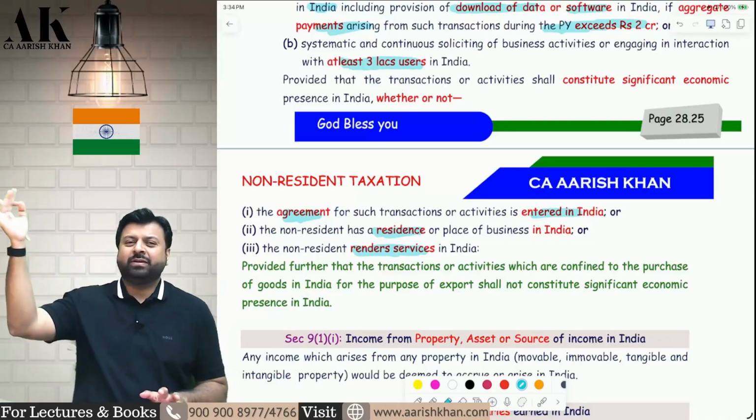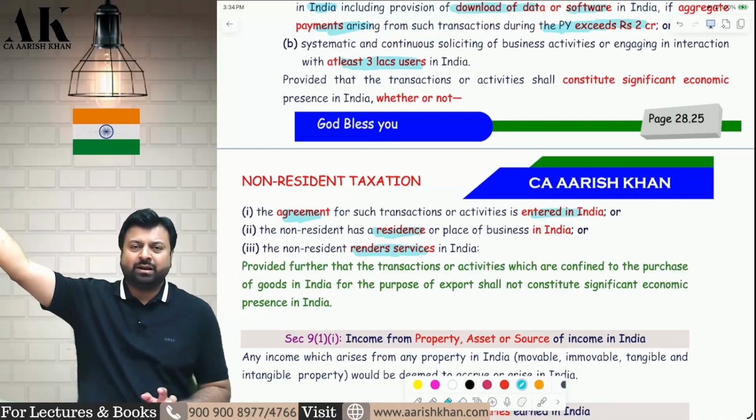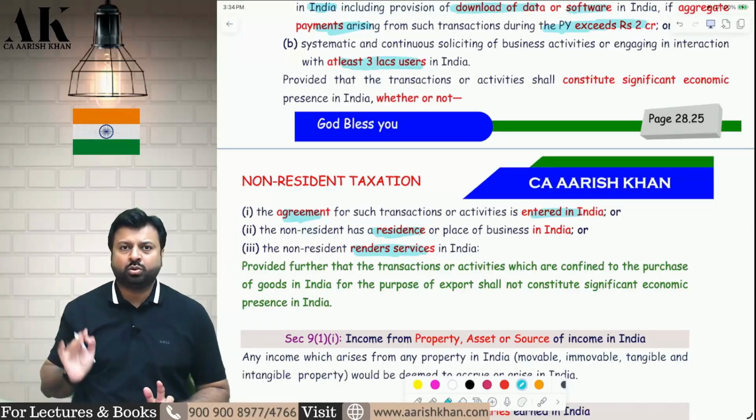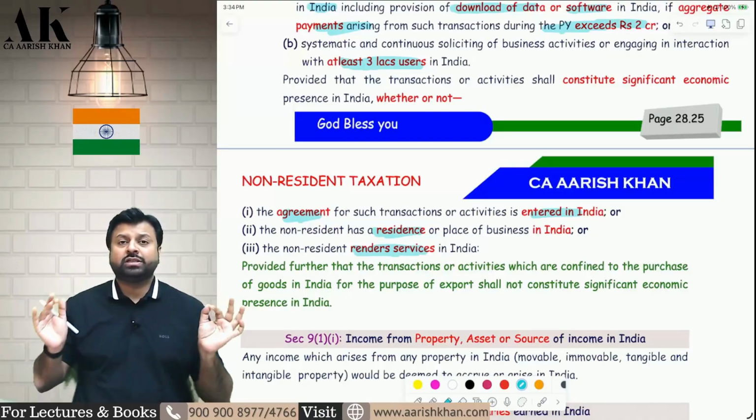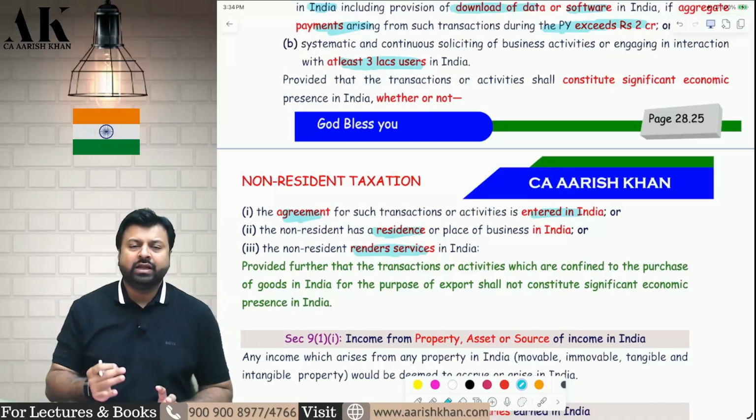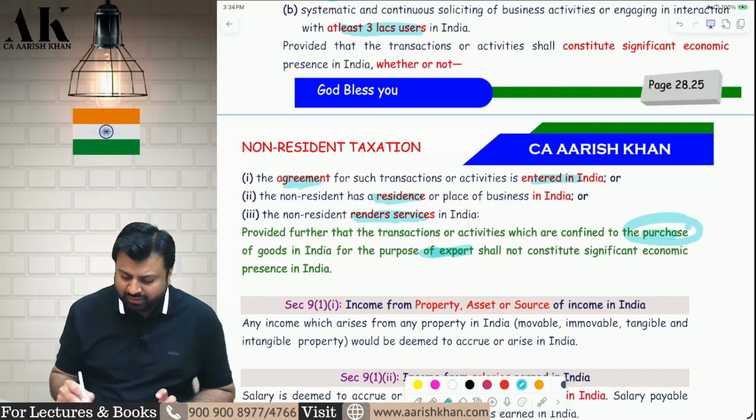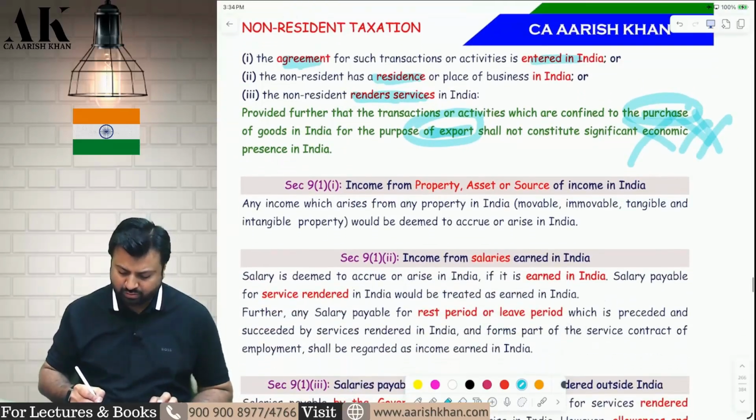I have shown you some websites of foreign companies, foreign US companies, where they are selling some products in India, and if they are selling the products in India and earning more than 2 crore rupees in the entire financial year, that amounts to significant economic presence. I hope it is clear to all of you. Now there is one small amendment over here: if they come to India only for the purpose of purchase and export, then that does not amount to significant economic presence. I hope it is clear to all of you.